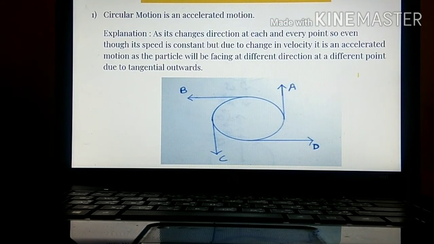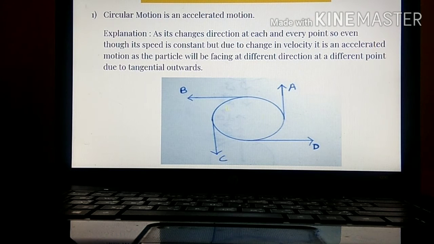Next one, characteristics of circular motion. This is given in the first page only, but we are doing it now. There are two characteristics. First one, circular motion is an accelerated motion. Circular motion is always an accelerated motion. Why is it called so? We will try to understand it.